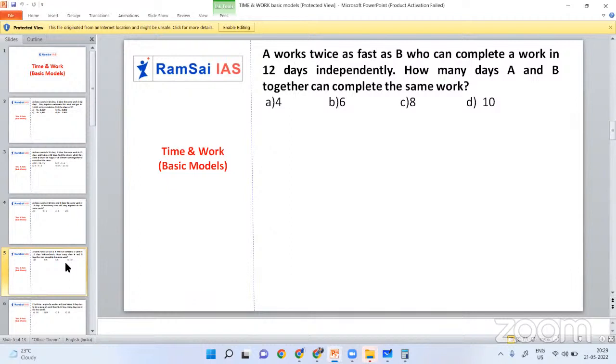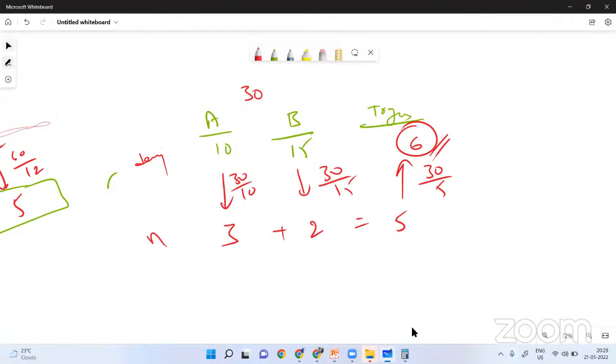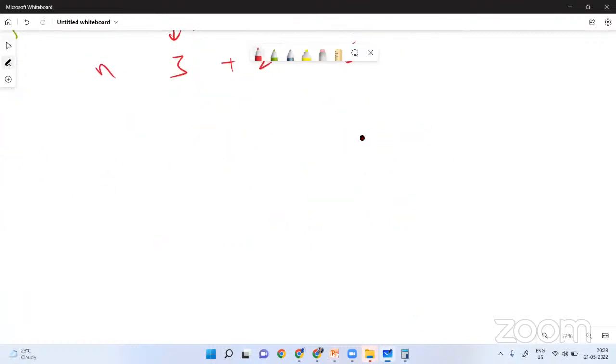So with this logic, B can finish in 12 days, so A can finish in 6 days itself. When A is working with double the speed, he can finish in 6 days itself.